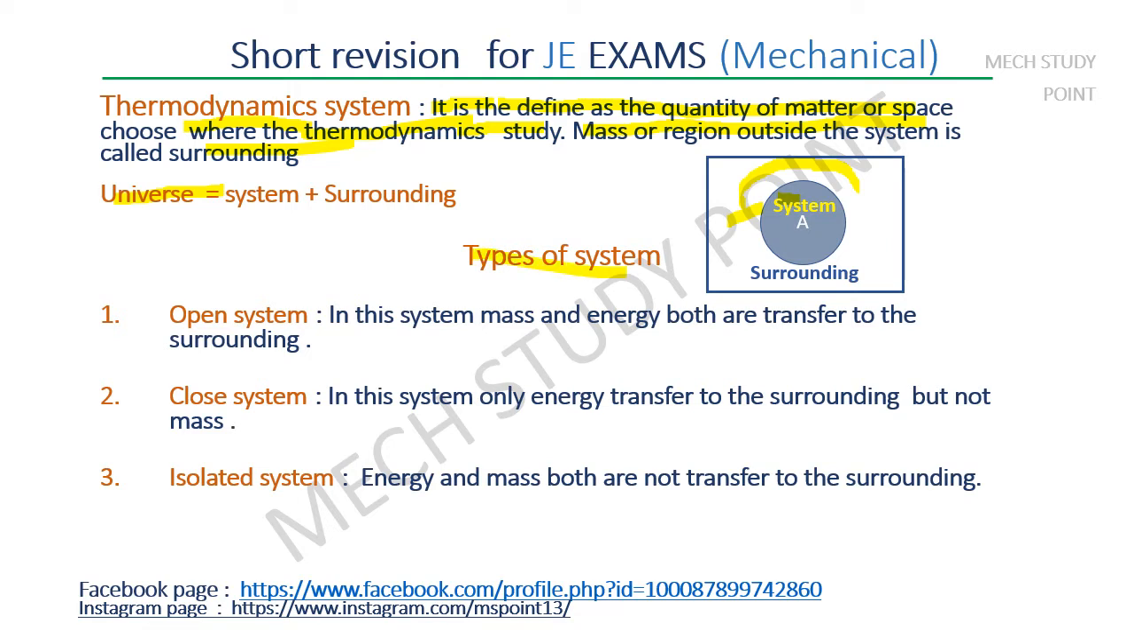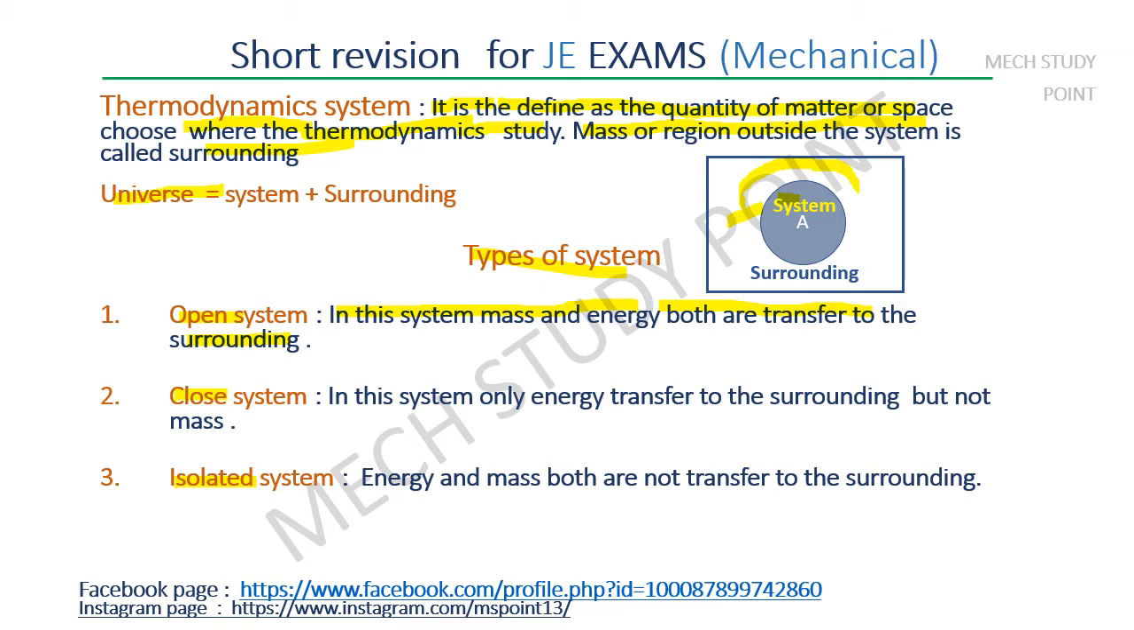Next are the open system, closed system and isolated system. In an open system, both mass and energy are transferred to the surroundings. For example, an open bowl of ice, where energy is transferred to the surroundings and mass is also transferred. So that is an example of an open system.